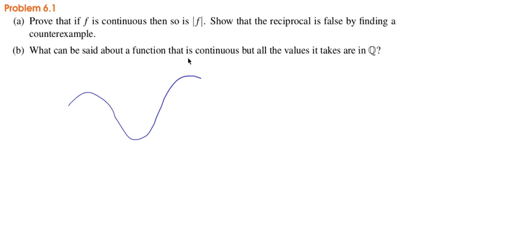Now, consider a function that takes only values in the rationals. We know that the rationals are not next to each other on the real line. Between one rational and the next, there are infinite real numbers in the middle, irrational numbers and also rational numbers.